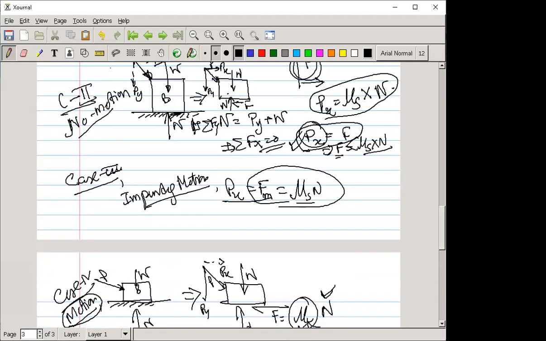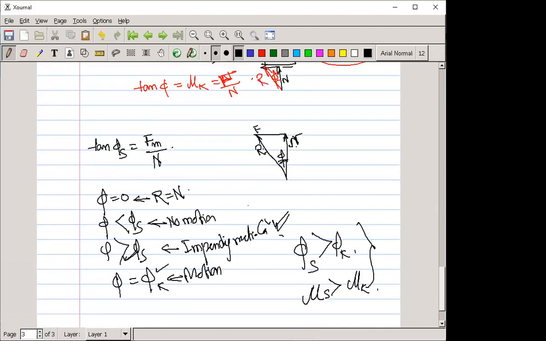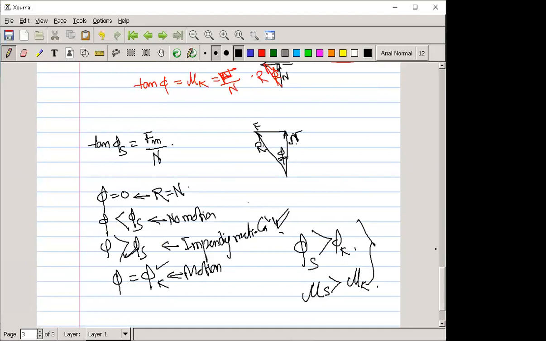Where I have written impending motion condition, Fm is equal to mu s N is equal to P, right? If this is the condition, then the angle between the resultant and the normal is sometimes called the angle of repose.